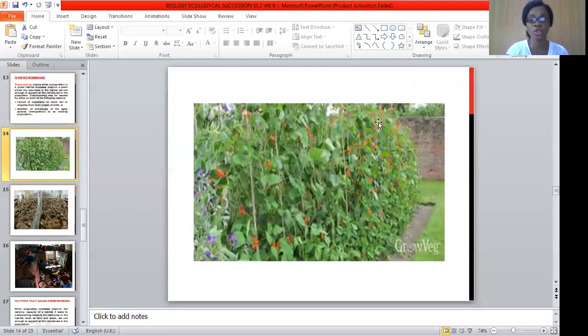This is a picture showing a community with different types of plants growing on it. Here you will see wheat, and different types of plant organisms in this environment. At a point in time, that place will be overcrowded. You will not know which is which. You won't know one plant from any other plant. Everything, even wheat, would be growing on this kind of community because of overcrowding.